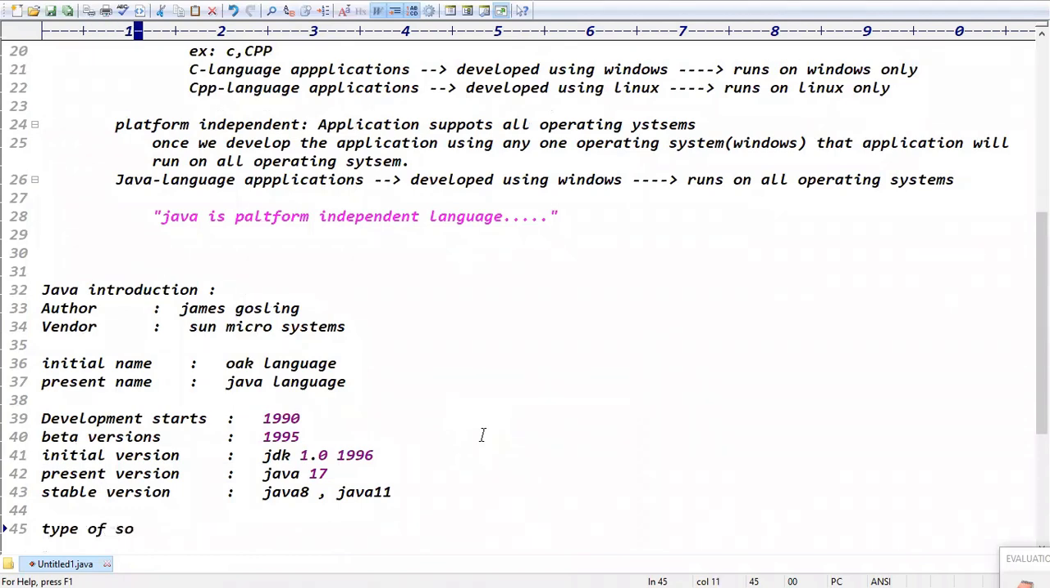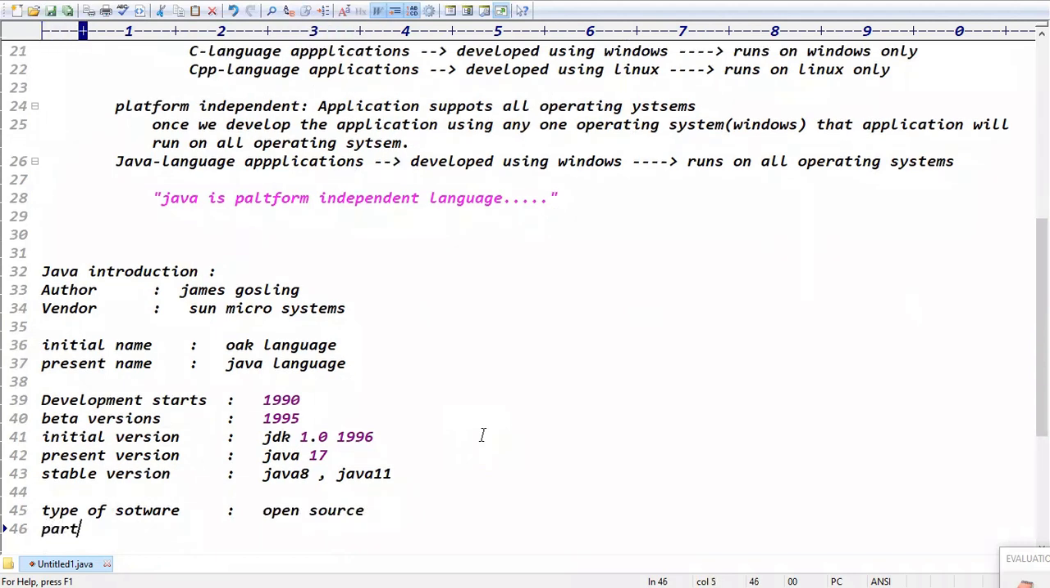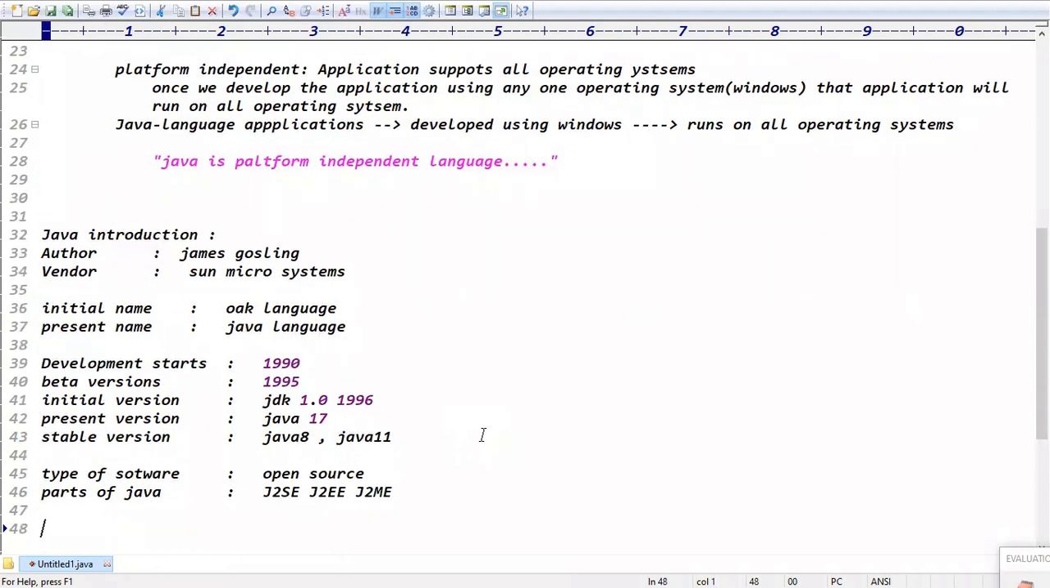Guys, type of the software, just like open source product. Open source, right? Parts of Java. How many parts of Java do we have? 3 parts. J2SE, J2EE, J2ME. Okay, good. Operating systems. How many operating systems does it support? It supports all operating systems, right? All operating systems, nothing but platform.